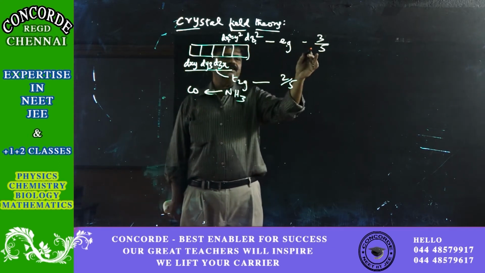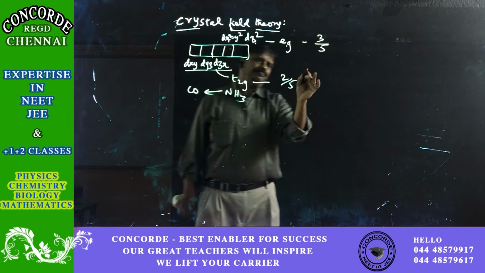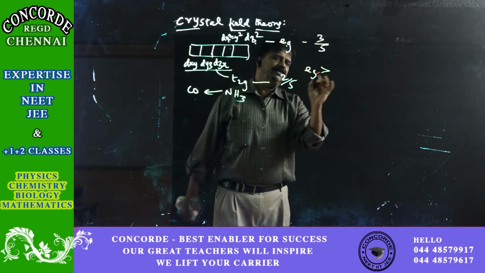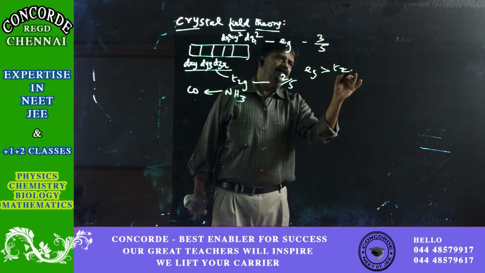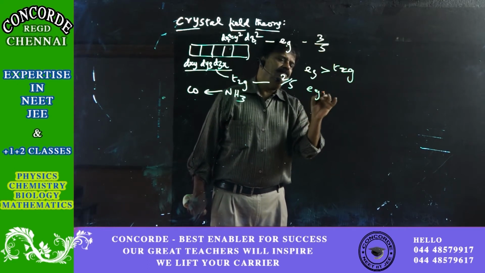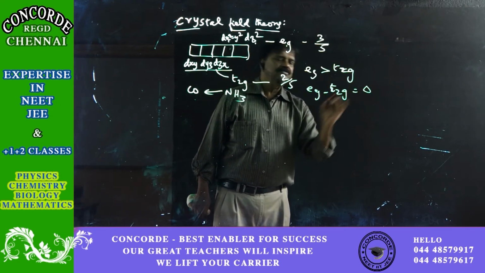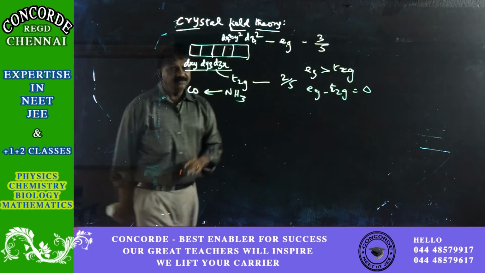So Eg becomes greater than T2g, and Eg minus T2g is delta. That is such a difference in energy.